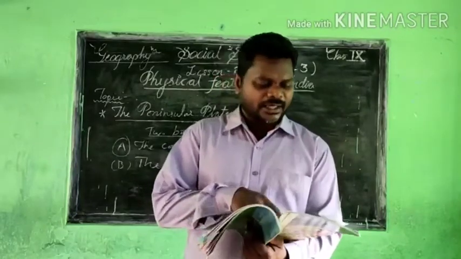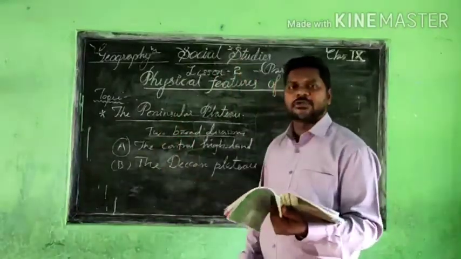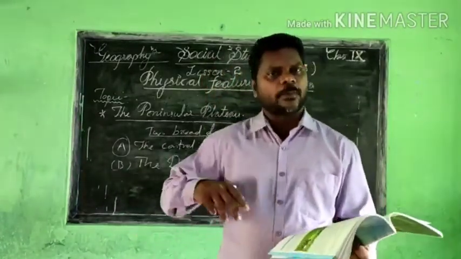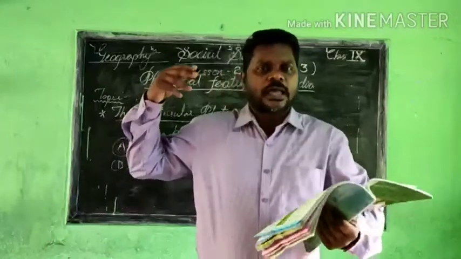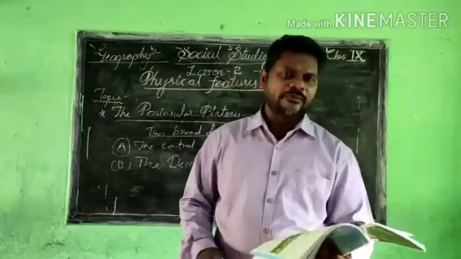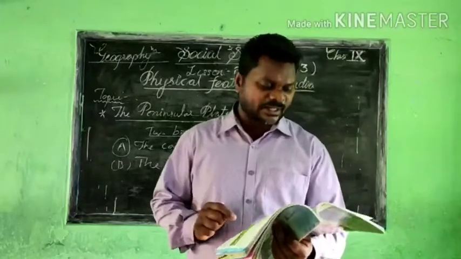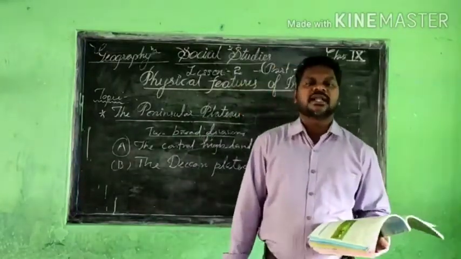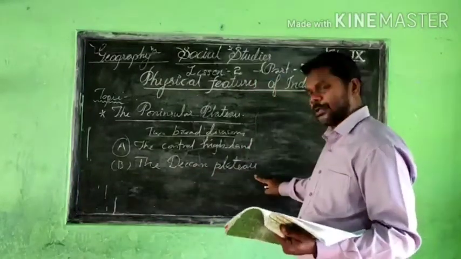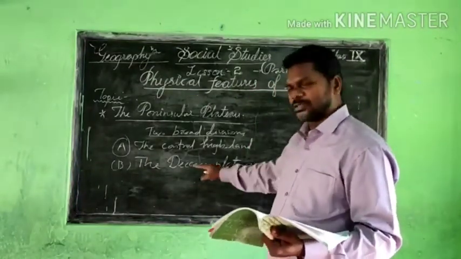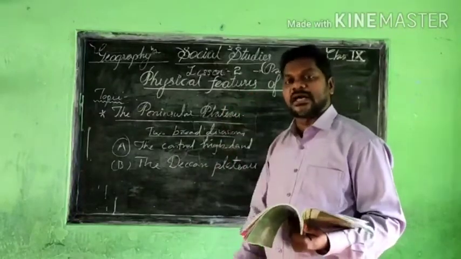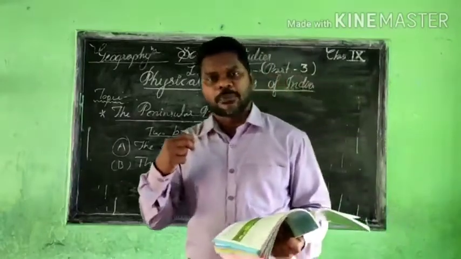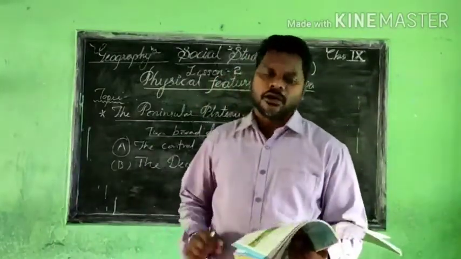In the Deccan Plateau we are able to see mountains and hills, mainly the prominent hill ranges. Many small hill ranges are there, but more than that we are giving the important mountain ranges, called the Garo hills, Khasi hills and Jaintia hills, available in the Deccan Plateau. There are many hill ranges, but I have given the important hills right now.